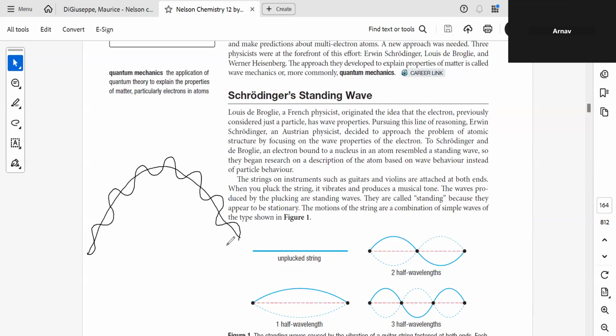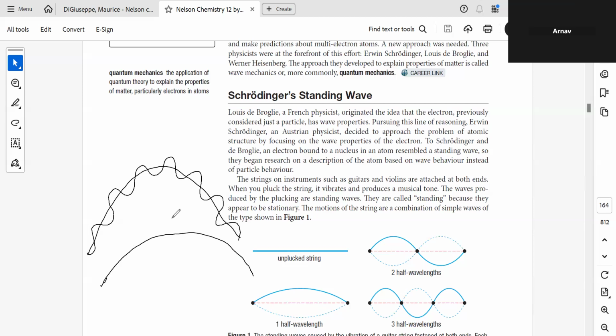So what de Broglie said is that even your shuttlecock travels in wave form, but it's too big for you to notice it. So basically in this projection, the wave is so tiny that it is not even appearing.